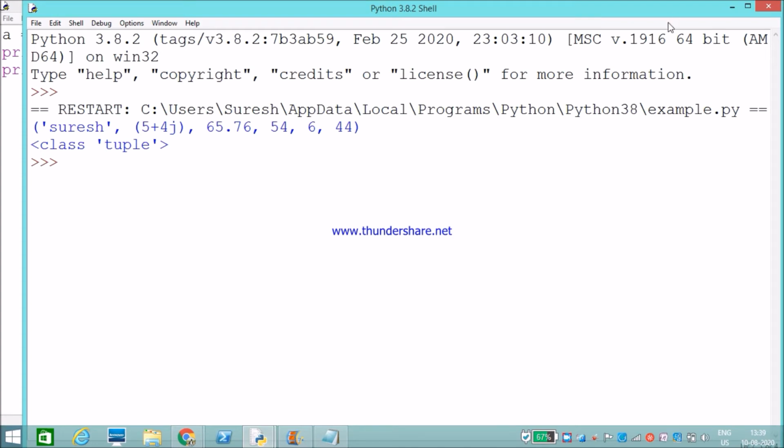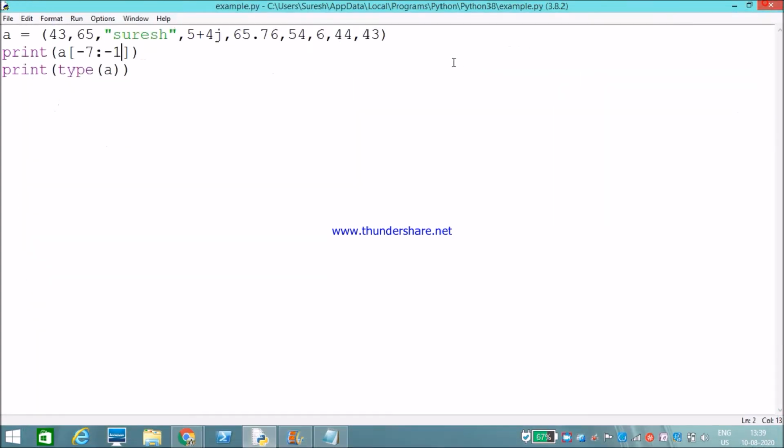How can we check whether we can't change it? We can prove it. For example, I need to change A of 2 to Mahesh. Okay, I need to change Suresh to Mahesh. Let's try this. If it changes, it is mutable. If it is not changed, it is immutable. Okay, let's check.